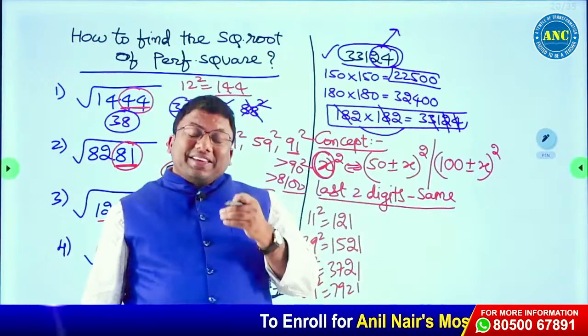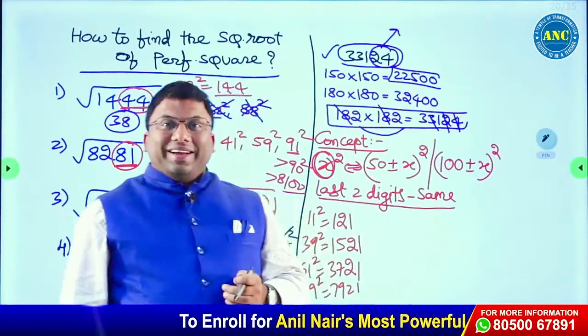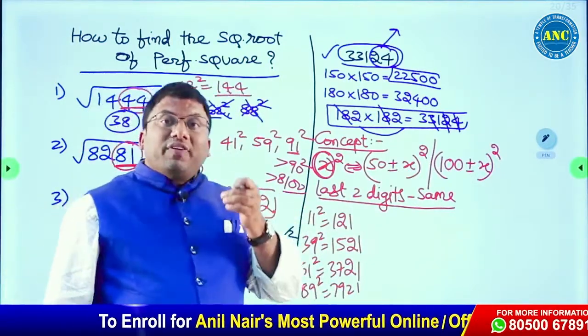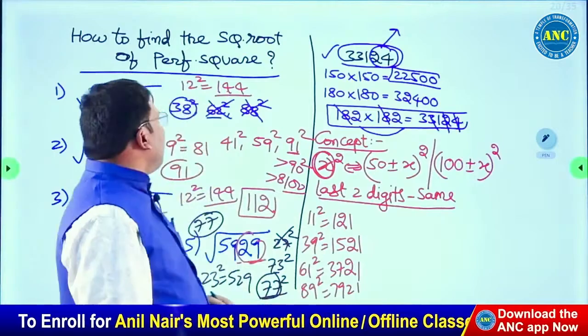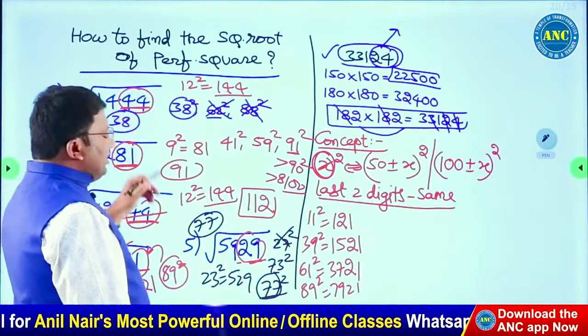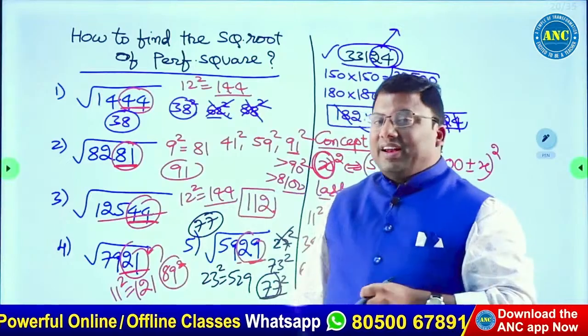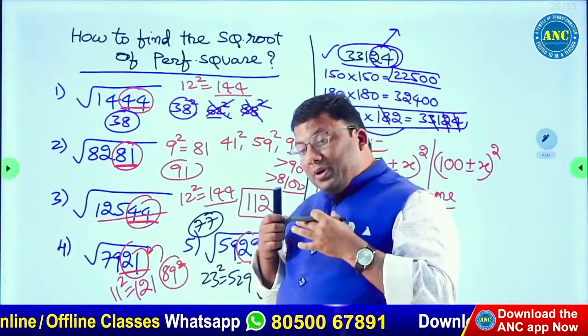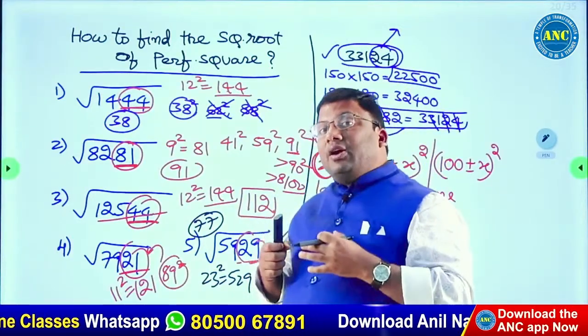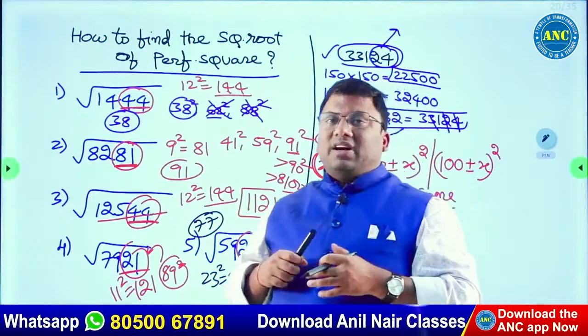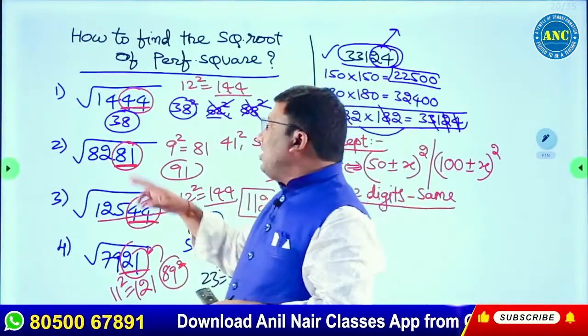Good question, but it has given a direction to our right concepts: how to find the square root of a perfect square. Last two digits are 44. What is the smallest natural number whose square gives the last two digits?